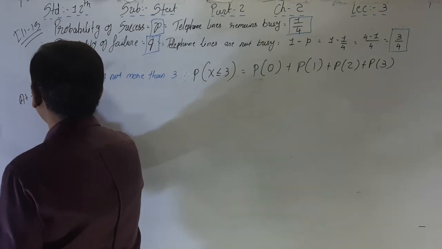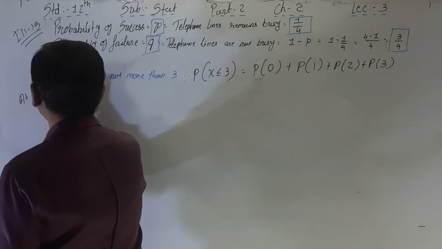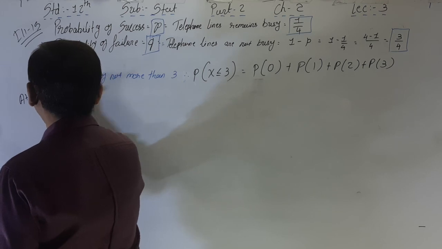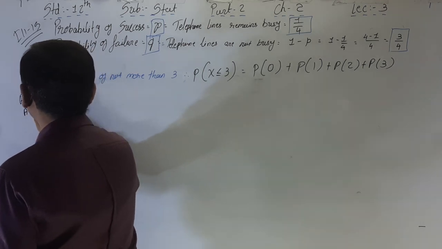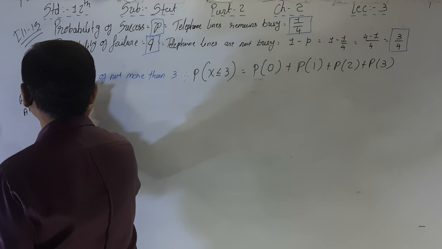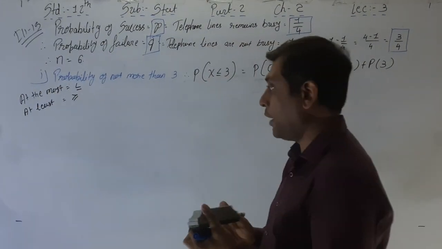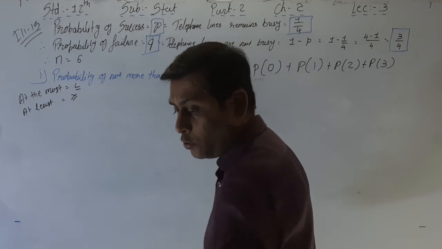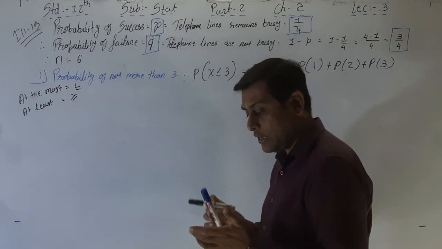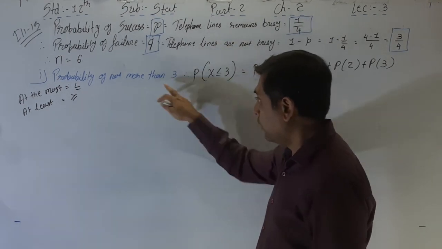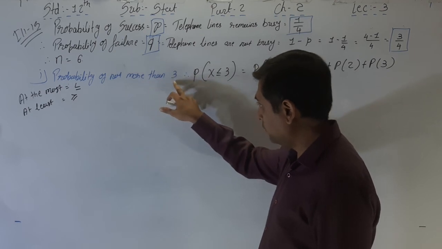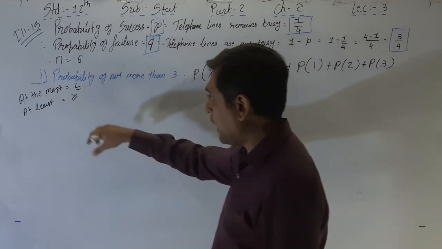At the most means less than or equal to. At least means greater than or equal to.